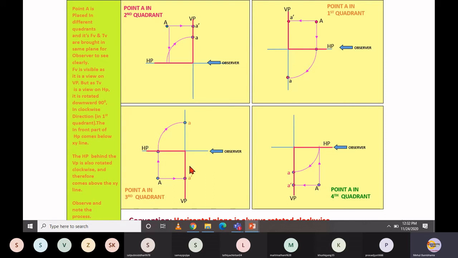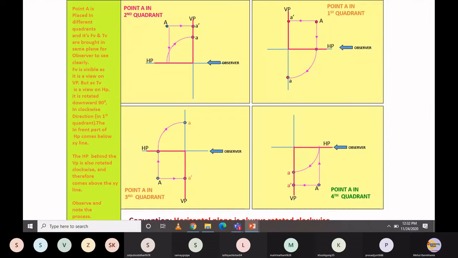What makes the difference is, in the third angle method, your front view will appear below the XY line, right? This is the front view. So below the XY line, your front view will appear. However, in the case of first angle, your front view will appear above the XY line. So this is the distinct difference between these two methods. There are no advantages or disadvantages. Particularly in India, we follow the first angle approach.